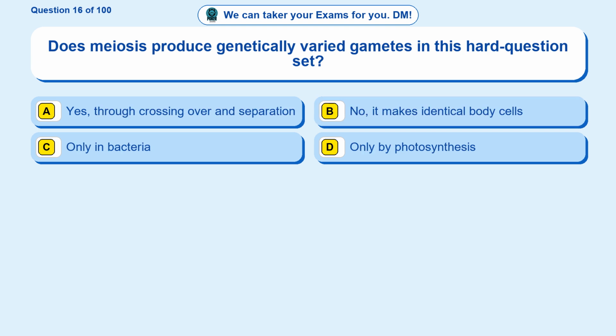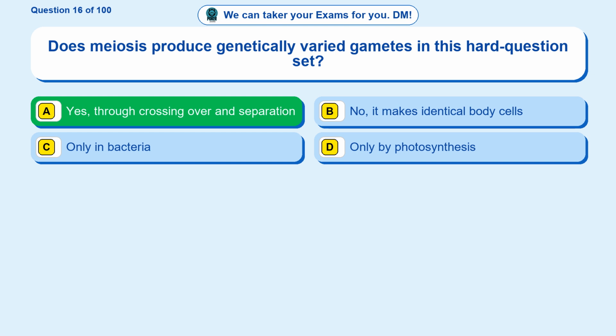Question 16. Does meiosis produce genetically varied gametes in this hard question set? Option A. Yes, through crossing over and separation. Option B. No, it makes identical body cells. Option C. Only in bacteria. Option D. Only by photosynthesis.